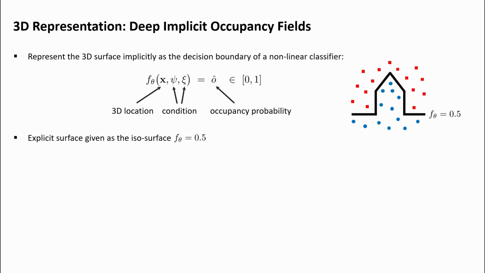In our case, we also pass two location-dependent latent codes to the function to modulate the occupancy probability. The first latent code describes the local structure of the point cloud, and the second latent code encodes the local satellite image content. We parameterize the function f and both feature extractors as neural networks. Ultimately, we compute an explicit representation of the surface by sampling a sufficiently dense set of 3D locations, evaluating the function f at all of them, and extracting the isosurface with f equal to 0.5.